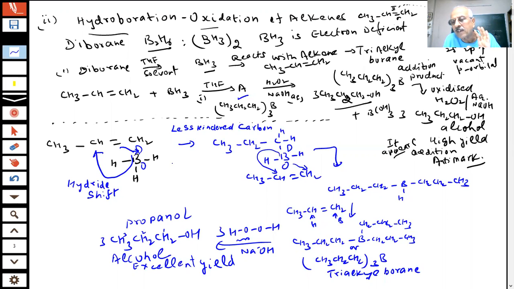This final product appears to be anti-Markovnikov. Actually, it is not an anti-Markovnikov addition because boron was adding to the less hindered carbon, which has more hydrogen, because boron is electron deficient. You have seen BH3 is electron deficient, students.